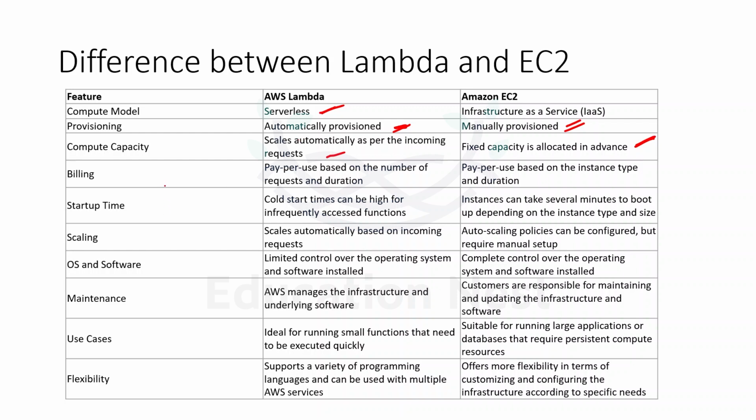So what would be the billing? With Lambda, we would be paying per number of requests, or the number of times the Lambda is invoked, and duration. As many requests as are coming to Lambda, we would be paying for that, and we would be paying for the time duration till which the Lambda is running. And with EC2, we would be paying per use based on the instance type and the duration. Like if I have a T2 micro, and if it is active for 3 hours, then I'll be paying for 3 hours.